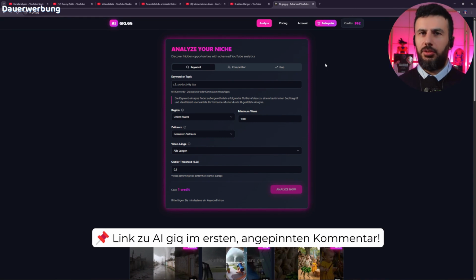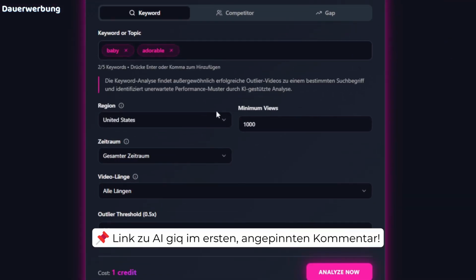Once you're ready, go to the tool that I personally programmed. As someone who has been developing apps and web applications for over 15 years, I can tell you this is truly a stroke of genius that solves complex problems very simply. Now you just type in your keywords here that fit your niche. Let's say, for example, baby and adorable.